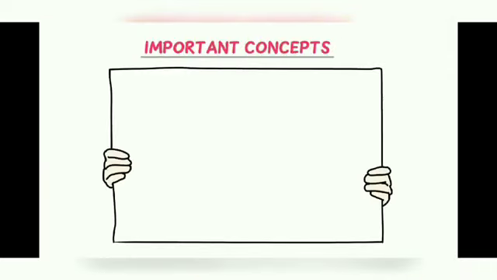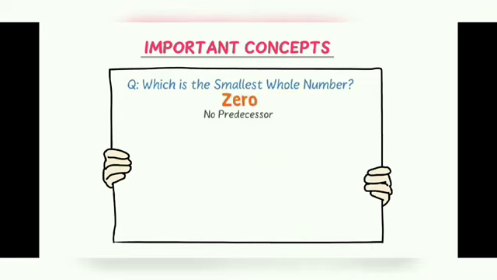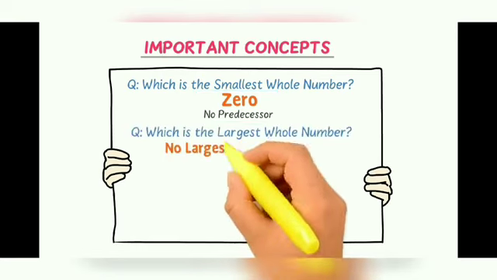The important concepts of whole numbers. Question number 1. Which is the smallest whole number? The answer is 0. And there is no predecessor that comes before 0. Let me repeat this important statement: there is no predecessor that comes before 0. Second question: which is the largest whole number?